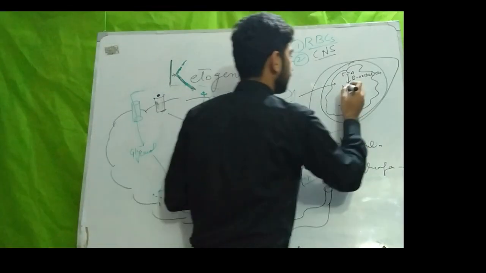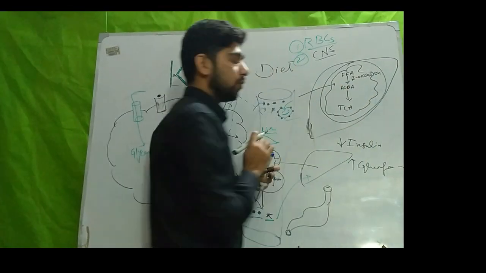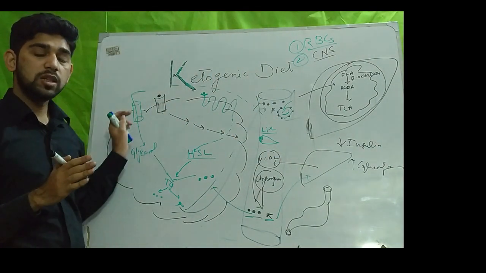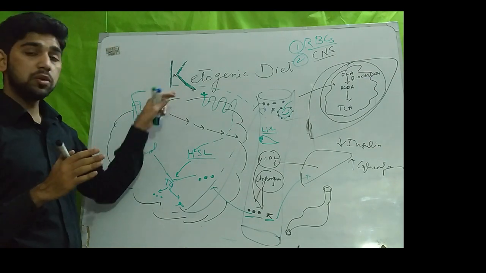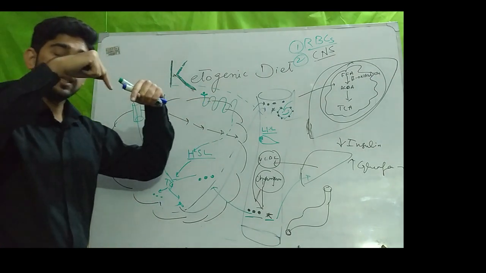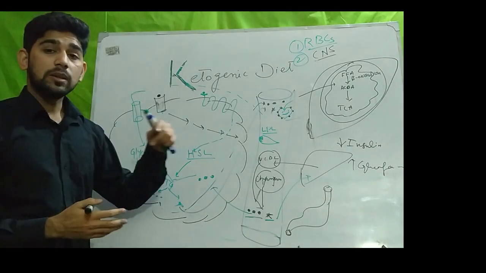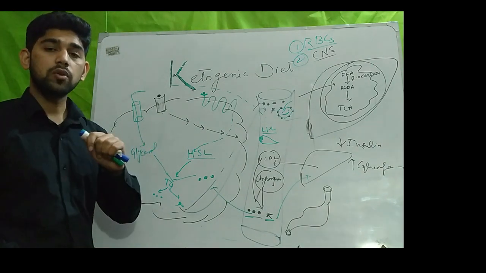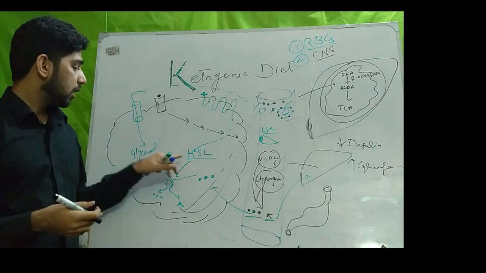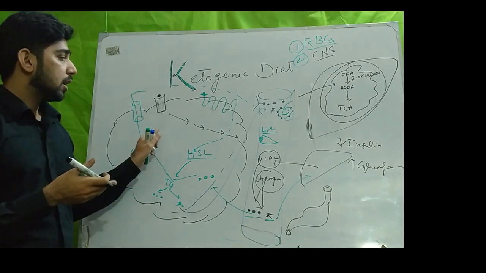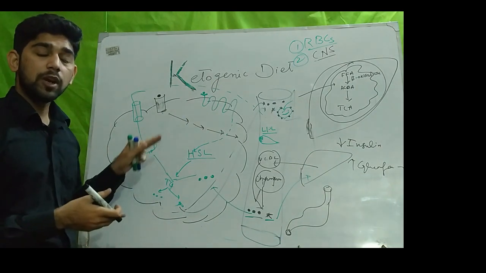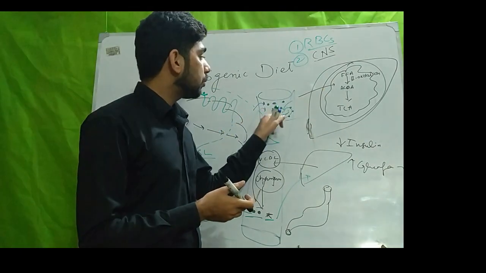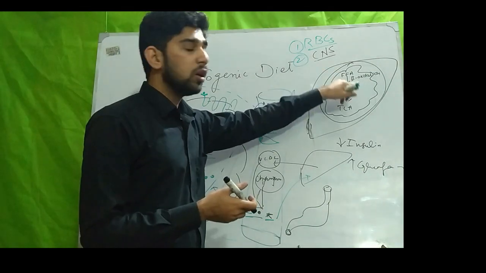But what happens here when there is massive lipolysis, when the body is on a ketogenic diet, when the insulin level decreases and the counter-regulatory hormone levels increase? Lipolysis will increase, and more fatty acids will be transported through the blood circulation into the liver.